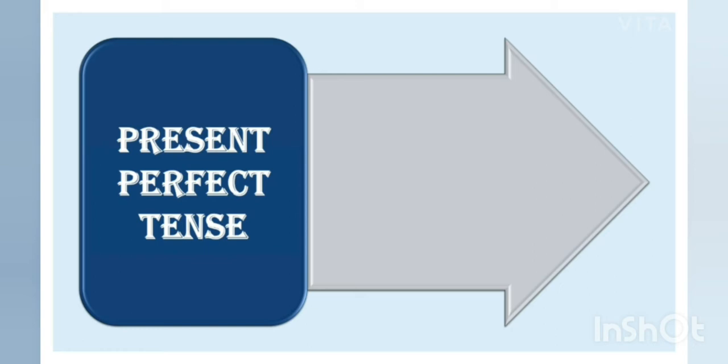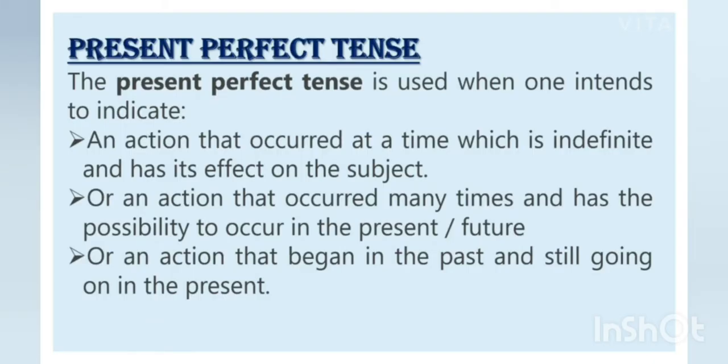Fine. So students, present perfect tense is used when one intends to indicate an action that occurred at a time which is indefinite and has its effect on the subject. See, whenever I am saying perfect, perfect means complete. Clear? So this tense indicates an action that occurred at a time which is indefinite.